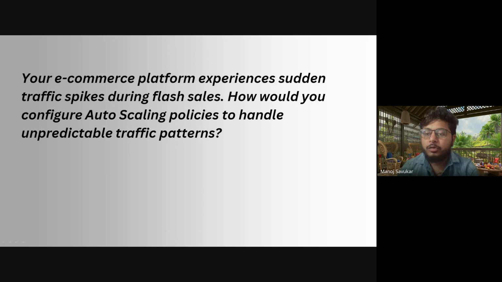It will initialize the VMs or resources. During that initialization period, like 2 to 5 minutes, it will not consider the metrics. Even if metrics say more than 70%, it will not react because it is already scaling out.